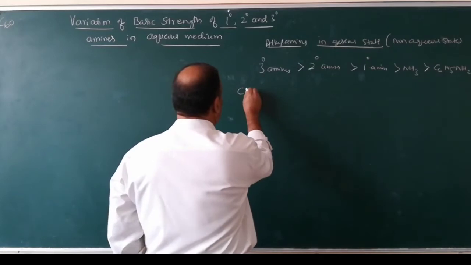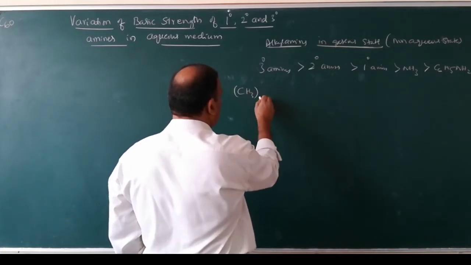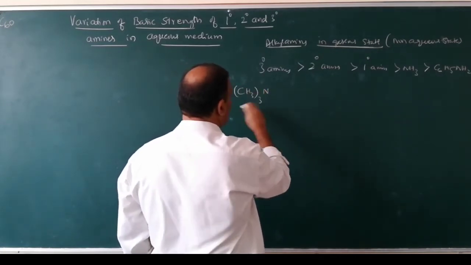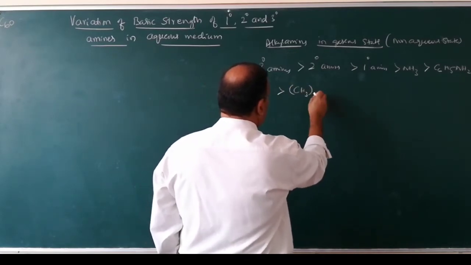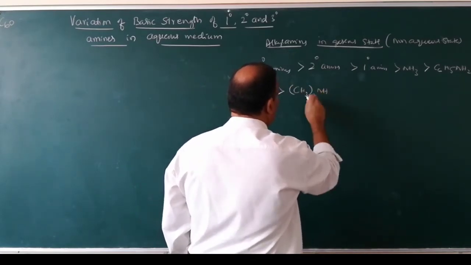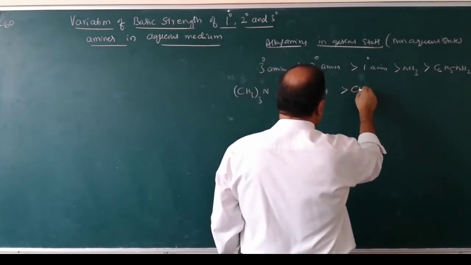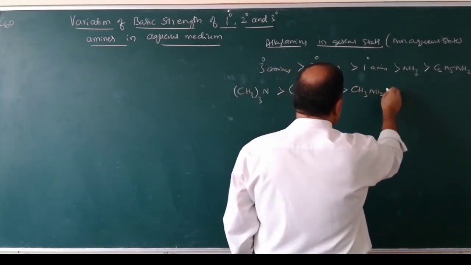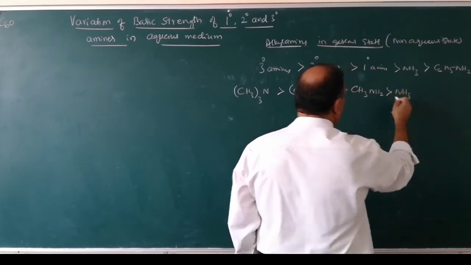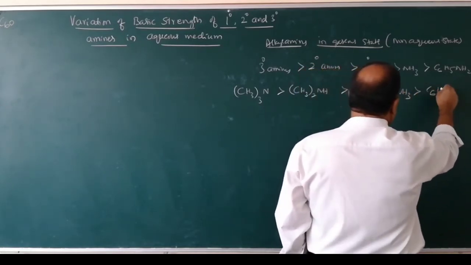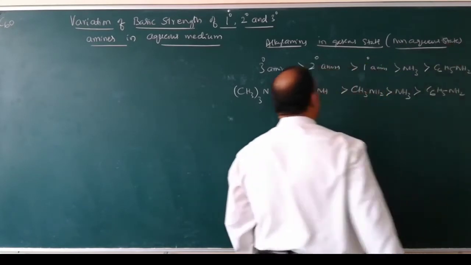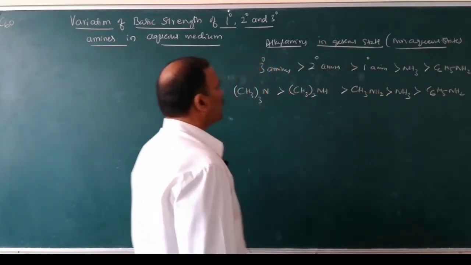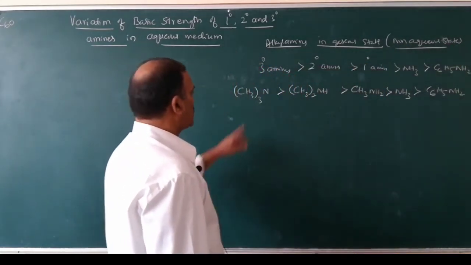For example, (CH3)3N is more basic than (CH3)2NH, which is more basic than CH3NH2, which is more basic than ammonia, which is more basic than aniline. This is in case of gaseous state or in non-aqueous state.